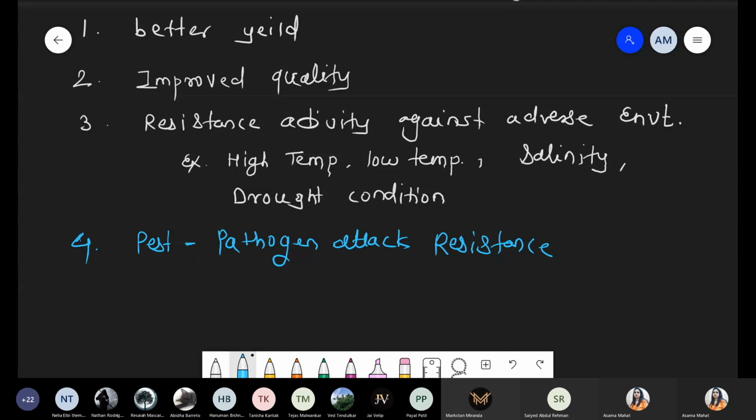Now, insects help in pollination, which is a plus point, but they have a minus point also, because most insects, in the larva stage, infect the plant species and depend upon the plant to complete their life cycle. So we want to avoid such infection by pests or pathogens. That variety should have resistance activity against the harmful biotic factors.